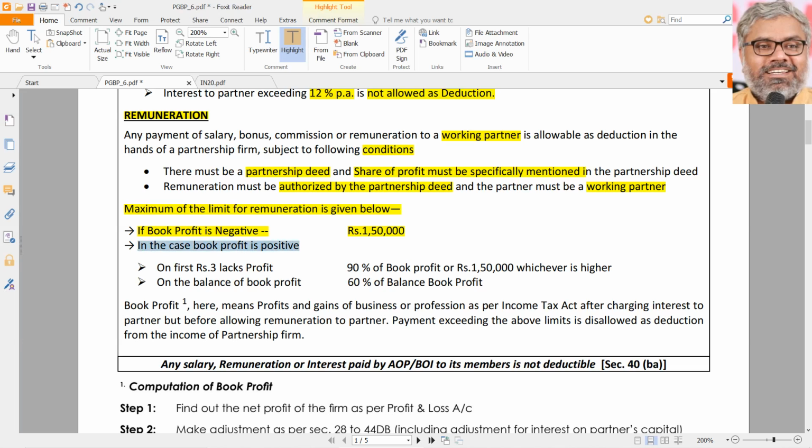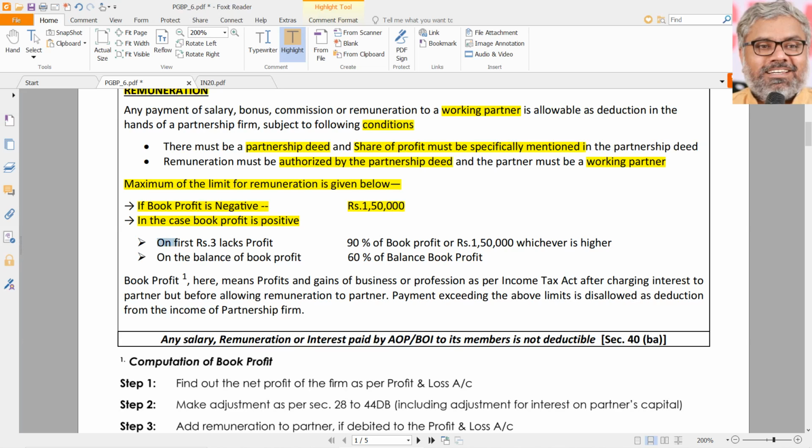On the other side, what if the book profit is positive? Means there is a profit. Book profit negative means loss. If the firm is incurring loss, still the firm can claim a deduction of 1,50,000 towards the remuneration that it gave to its partners in aggregate. On the other side, if the firm was having book profit positive, then the calculation has to be done carefully like this, very clearly. On the first 3 lakhs of profit, it is 90% of book profit or 1,50,000 rupees, whichever is higher.